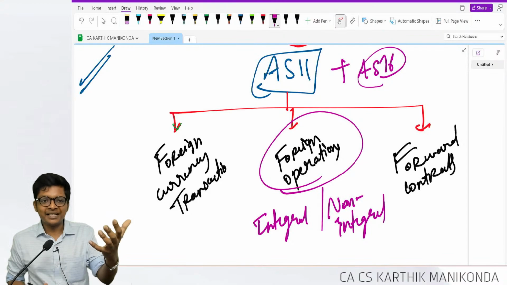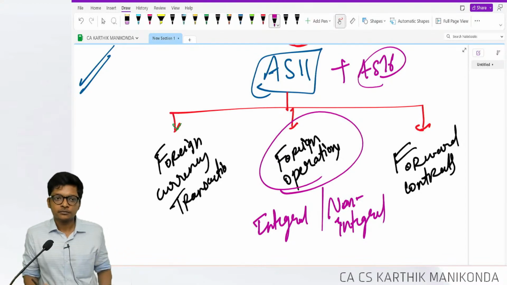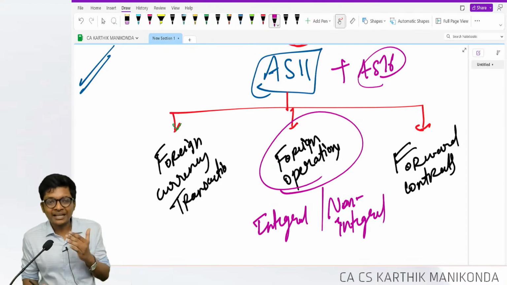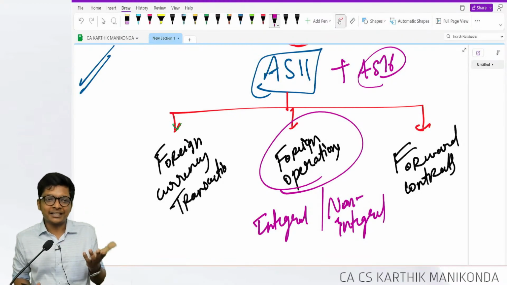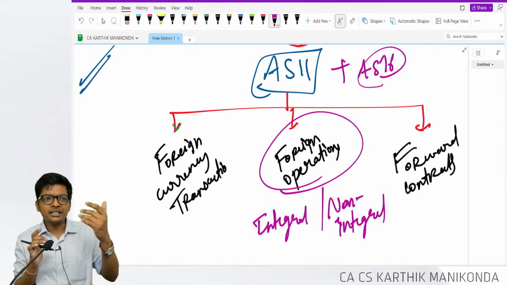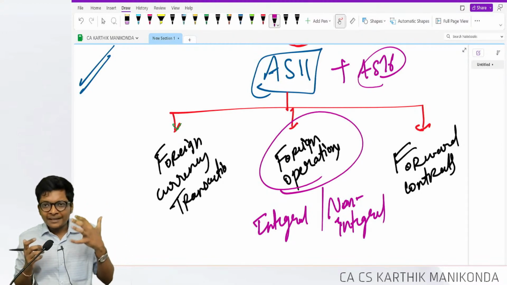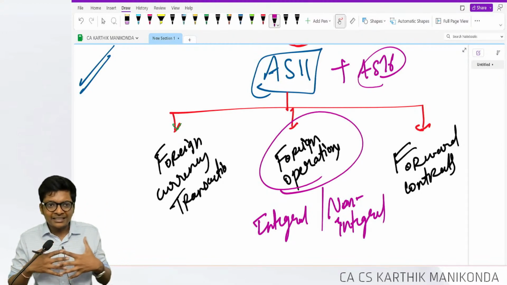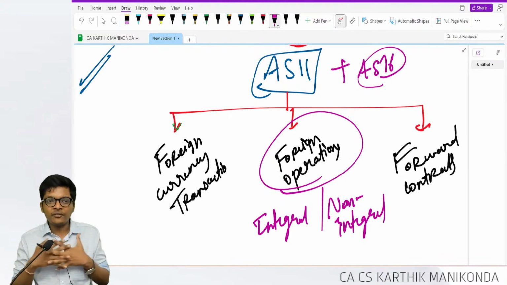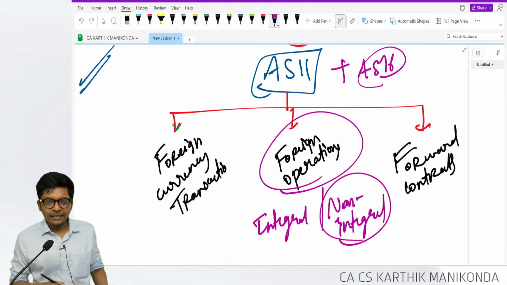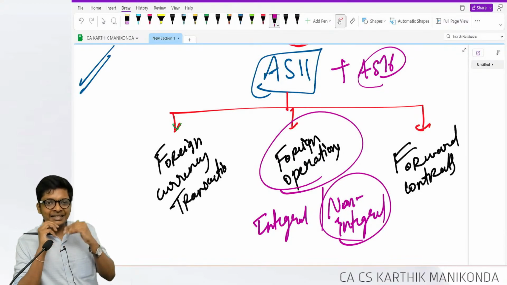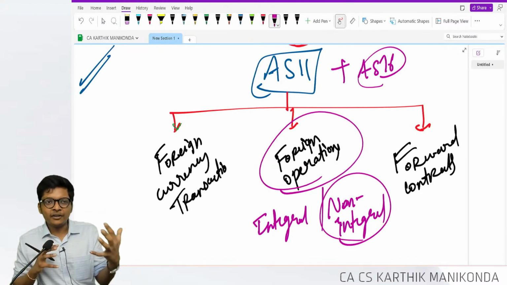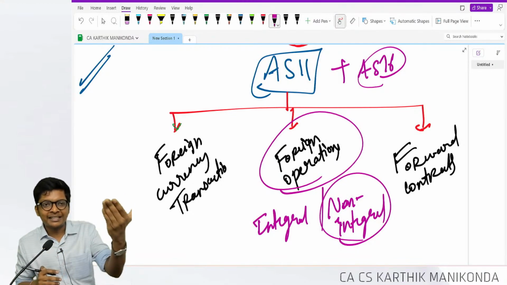Whatever is earned there comes back to India or the home currency or the home country, reporting currency. Sometimes the home country can be other countries. That's why I'm saying whatever is earned in the foreign countries comes back to the home country and we have continuous transactions among us. It's a part of our operation. Non-integral means whatever is generally earned there is retained over there. We don't have a lot of transactions between that entity and here.